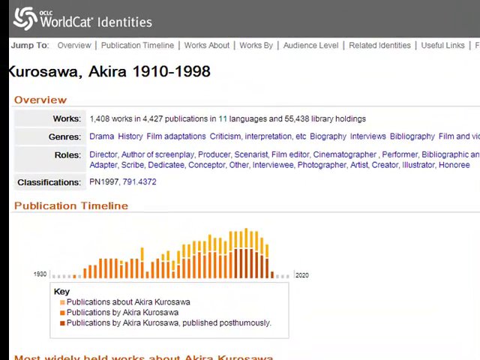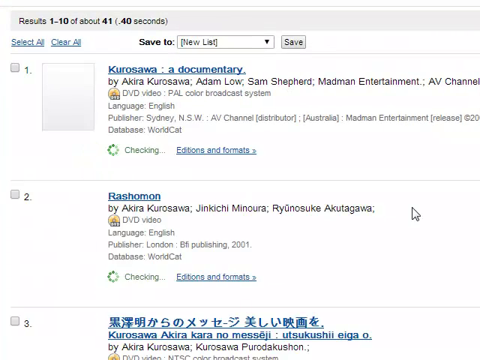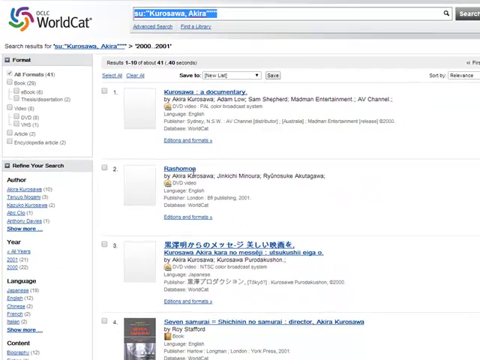If you're working on a specific author or director, OCLC's Worldcat Identities is a great tool to see a bunch of different information presented to you all in one place. If you click through some of these links, you can actually see works about Kurosawa from that specific year. It's going to take you right into OCLC's Worldcat.